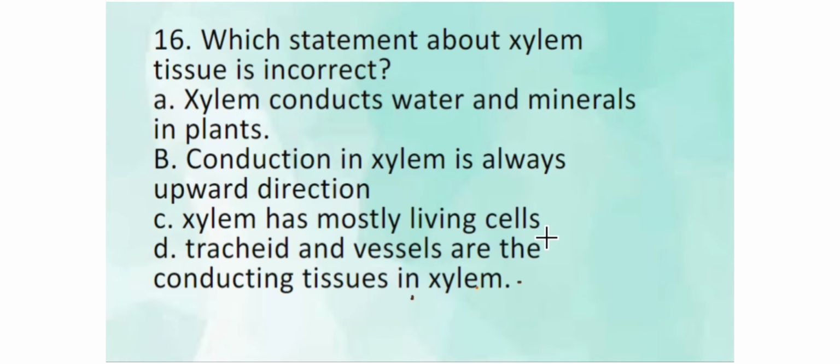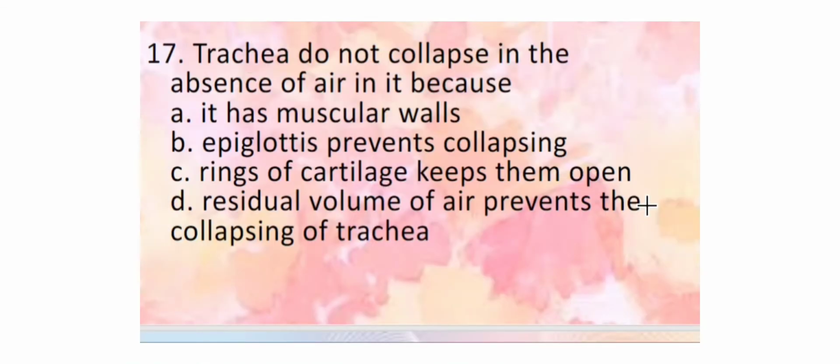Which statement about xylem tissue is incorrect? We know xylem is a vascular bundle or a conducting tissue. Xylem conducts water and minerals in plants. Yes, of course, they are involved in the conduction of water and minerals. Conduction in xylem is always in the upward direction. Yes, from root to the leaves. Xylem has mostly living cells. No, they have mostly dead cells, whereas phloem has mostly living cells. In xylem, tracheids, vessels and xylem fibers are dead. Only xylem parenchyma are living. Tracheids and vessels are the conducting tissues. Yes. So option C is the incorrect statement here. That's the correct answer. This is an understanding level of question for you.